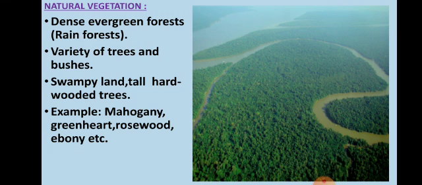Swampy land, tall hardwood trees. Now swampy land means quite good rainfall, almost throughout the year. So water doesn't seep into the ground after a specific time. We also have rainfall after summer.